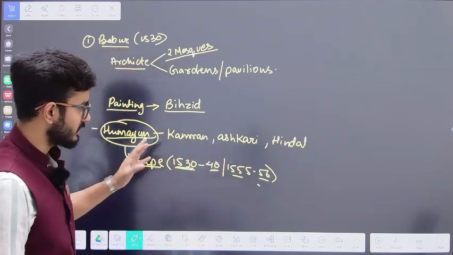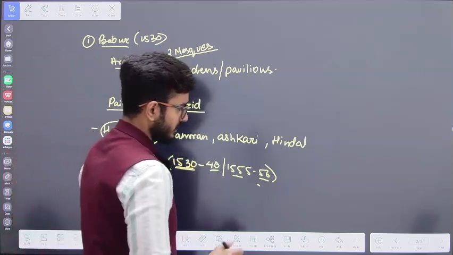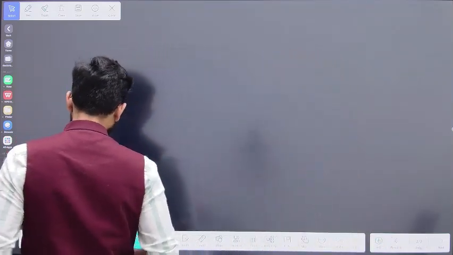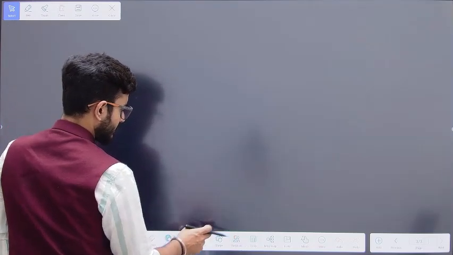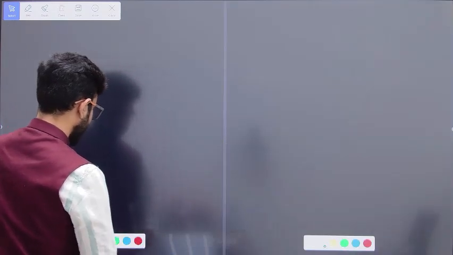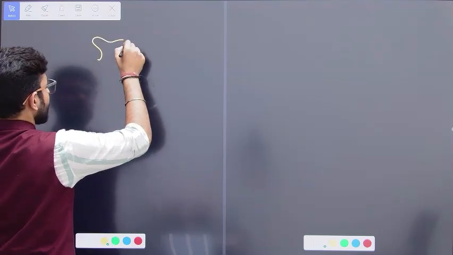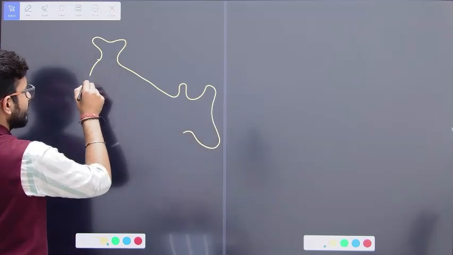Okay, so this was the general understanding. Now, when we talk about Humayun, what is going to happen is that at that point of time, I'll just explain this to you. At that point of time, when Humayun is going to become the emperor of Delhi,